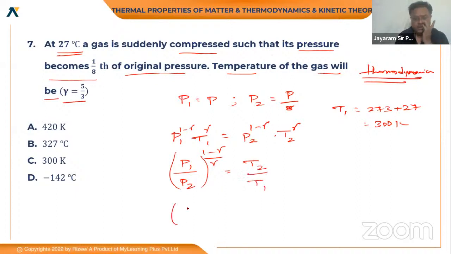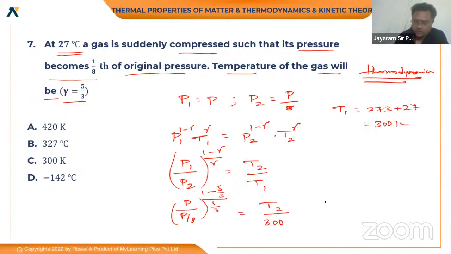Now substituting, P1 is P, so this is going to be (P by P by 8) to the power of (1 minus gamma) by gamma. Gamma is 5 by 3. T1 is in Kelvin, 300 Kelvin.